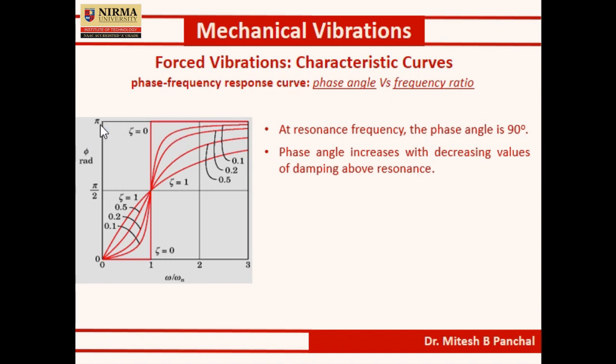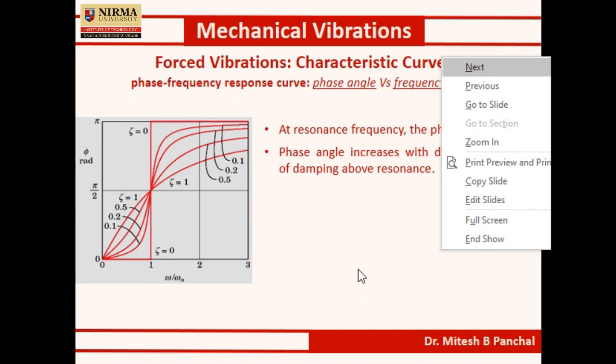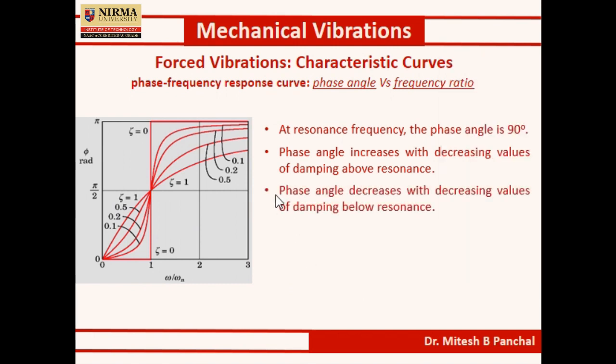Now what will happen in this particular region? Phase angle decreases with decreasing value of damping below resonance, meaning in this region. As the damping decreases, the phase angle value is also decreasing, right? So in these two regions it behaves in a different way.